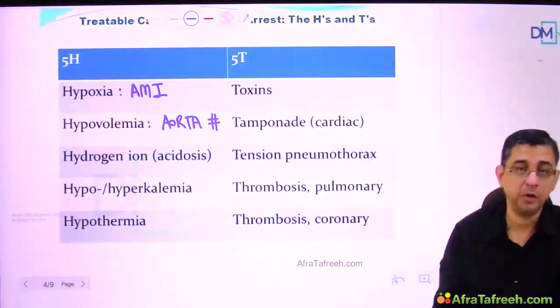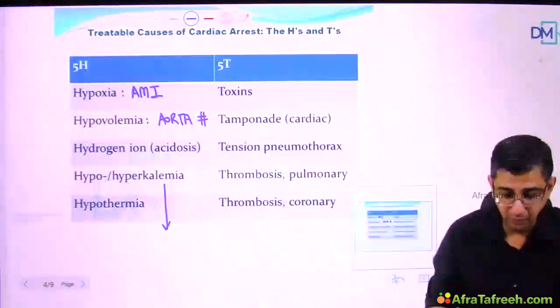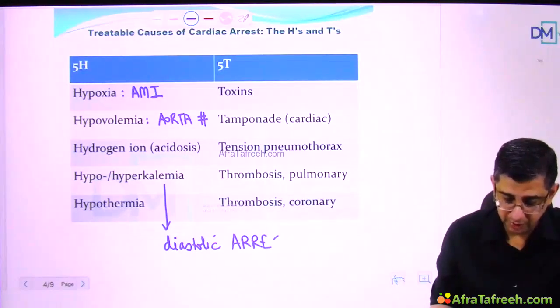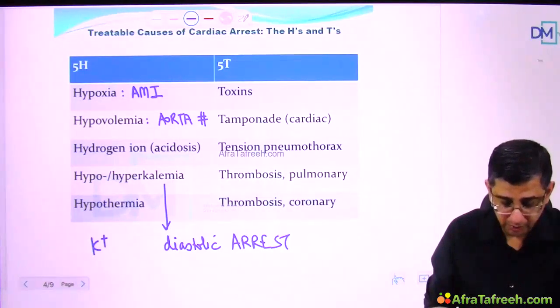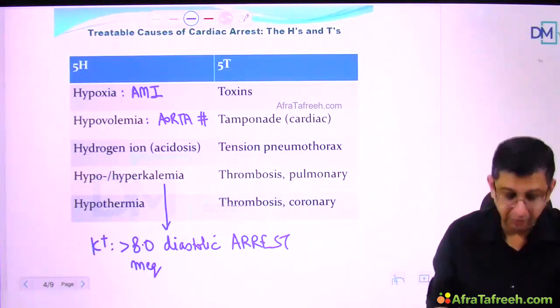Then is hypo and hyperkalemia. Hyperkalemia is important because electrolyte imbalance hyperkalemia can contribute to diastolic arrest. You can remember like this: calcium causes contraction and potassium causes relaxation. So if potassium is in excess, if potassium is more than 8 milliequivalents, then it can contribute to diastolic arrest in a patient, and this would be the reason for pulselessness.